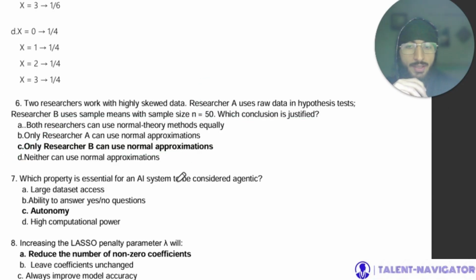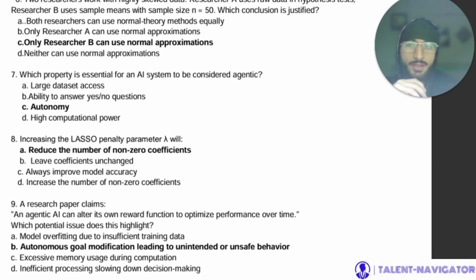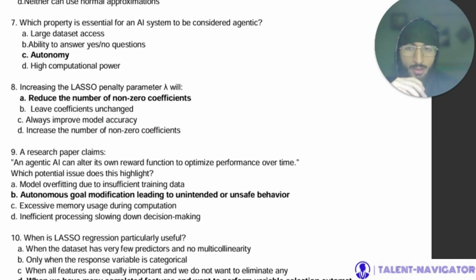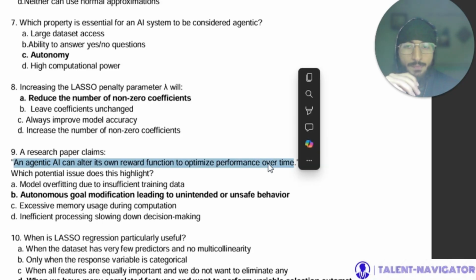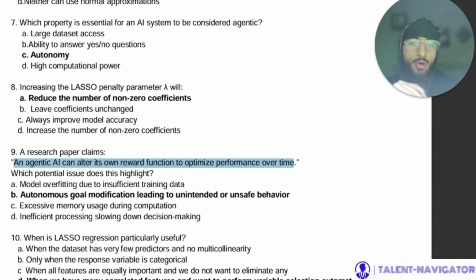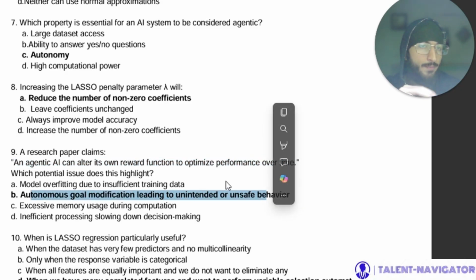Which property is essential for an AI system to be considered agentic? That is autonomy. Now, increasing the lasso penalty parameter lambda will reduce the number of non-zero coefficients. A research paper claims that an agentic AI can alter its own reward function to optimize performance over time. So, which potential issue does this highlight? Autonomous goal modification leading to unintended or unsafe behavior.